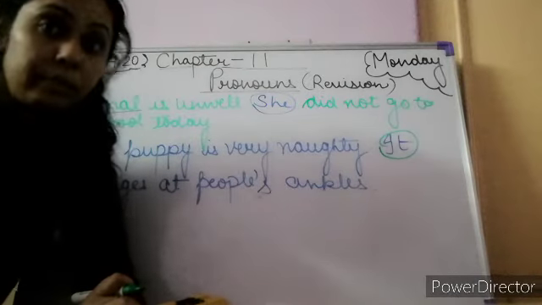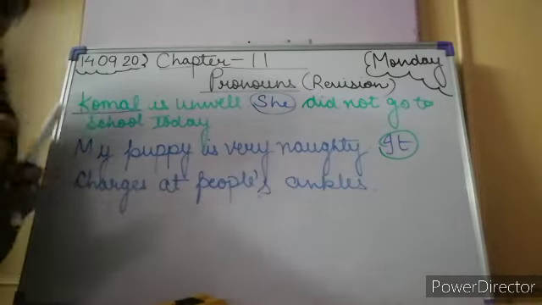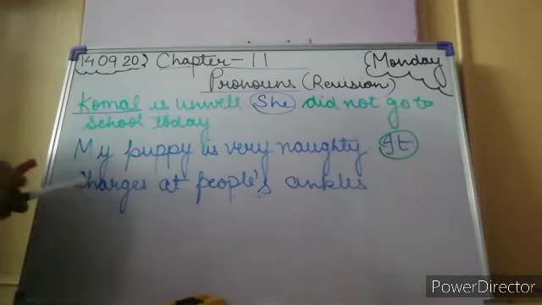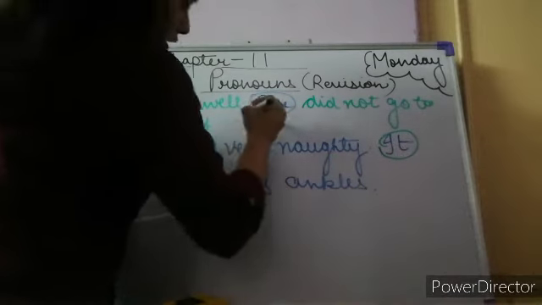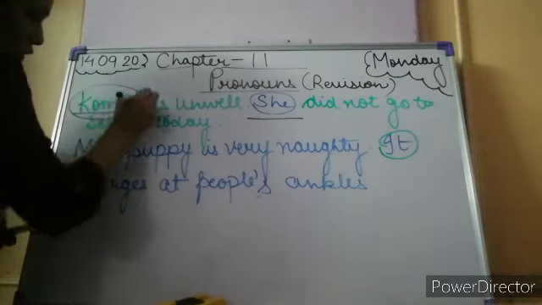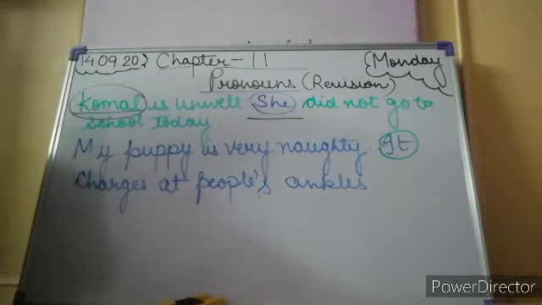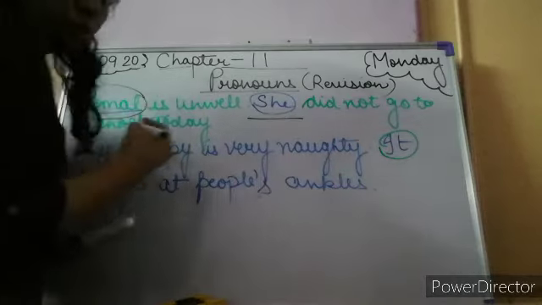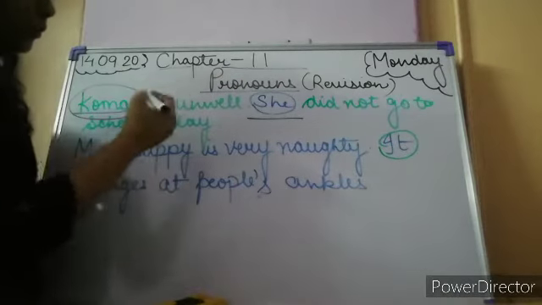Now children, here as you can see, I have used this word she in place of our subject Komal. Yes, because here we were talking about Komal. Komal is unwell. She did not go to school.